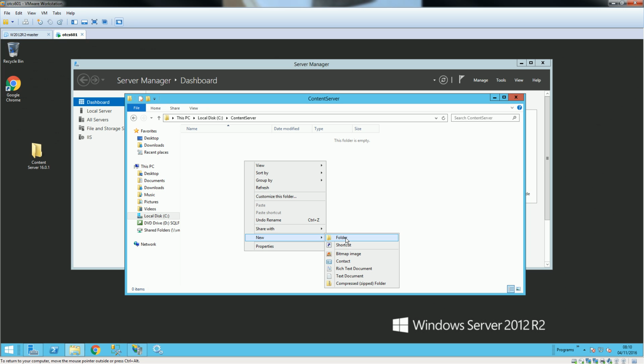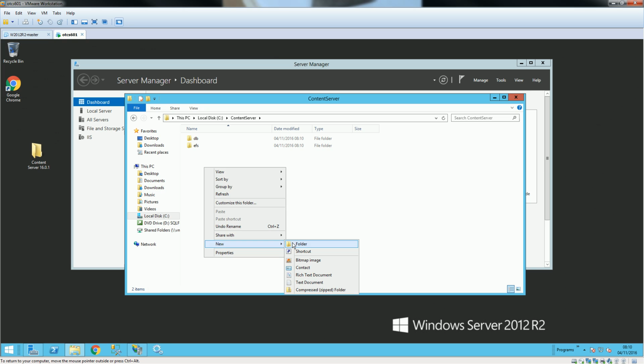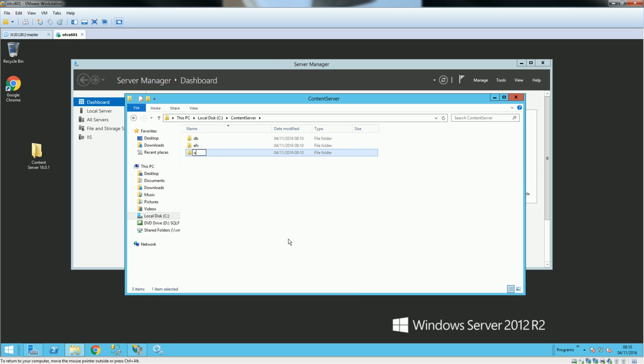So I would be needing a couple of other folders. Let's say we have one DB folder we would be required. So I'll put the DB folder in here, and one EFS folder would be required, and also there's another folder required which is called upload. This folder is required after the installation is fully done.